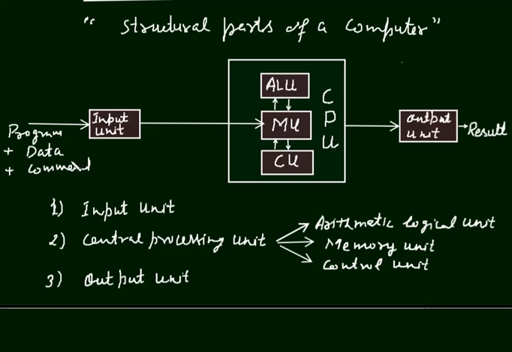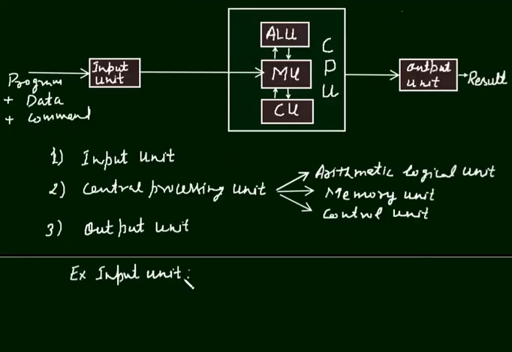This transformation is done by input interface. It's a device in the input unit which transforms all this information from user language to computer language. Examples of input unit are